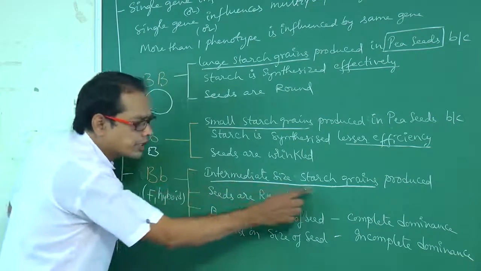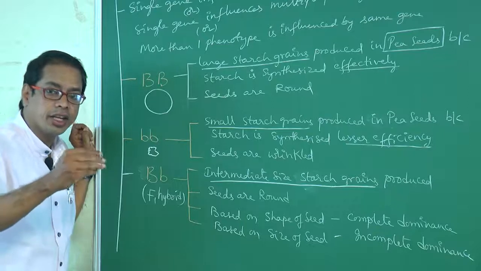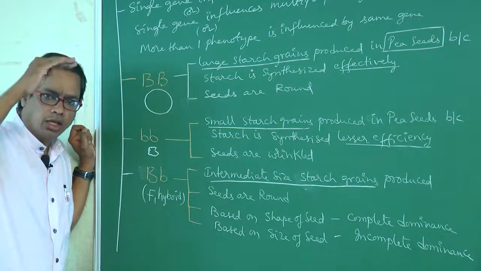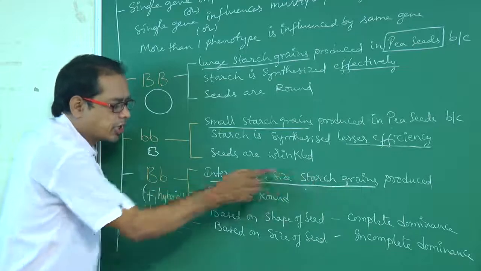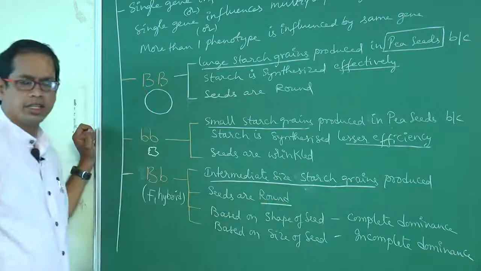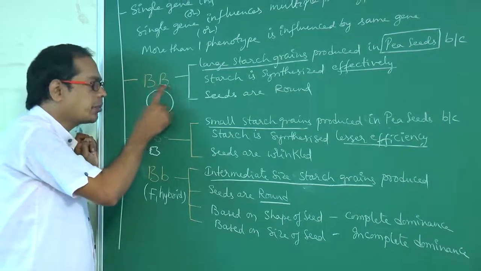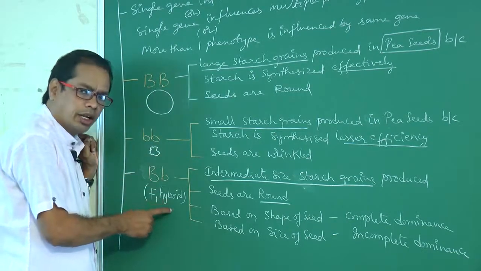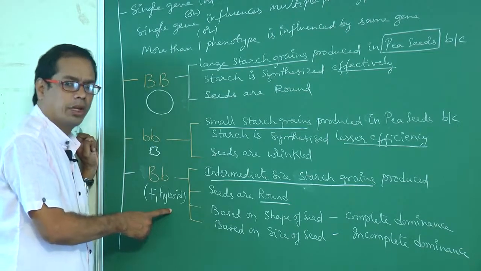Then intermediate size starch grains are produced. What type of starch grains? Intermediate starch grains are synthesized. That means not large, not small, medium. But the seeds are round. Capital B crossed with small b, round seeds are obtained. Round obtained in the F1 generation is nothing but complete dominance.